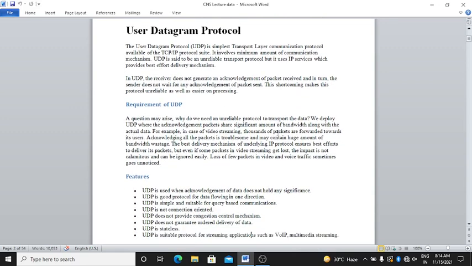Next is user datagram protocol. The user datagram protocol is the simplest transport layer communication protocol available in the TCP/IP protocol suite. It involves a minimum amount of communication mechanism. UDP is said to be an unreliable transport protocol, but it uses the IP service which provides a best efforts delivery mechanism.